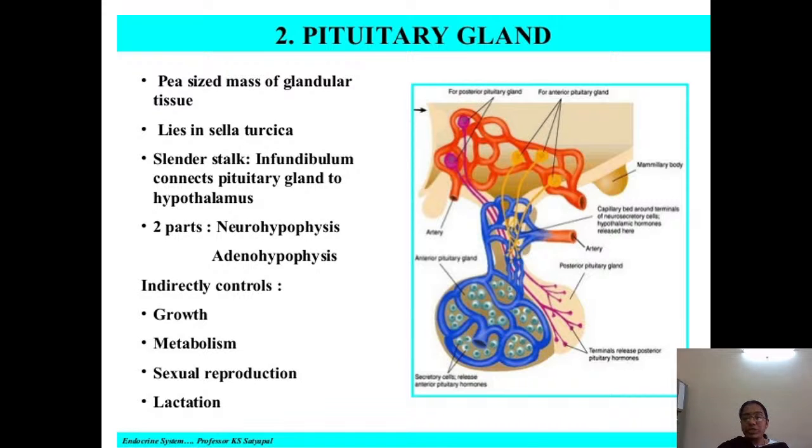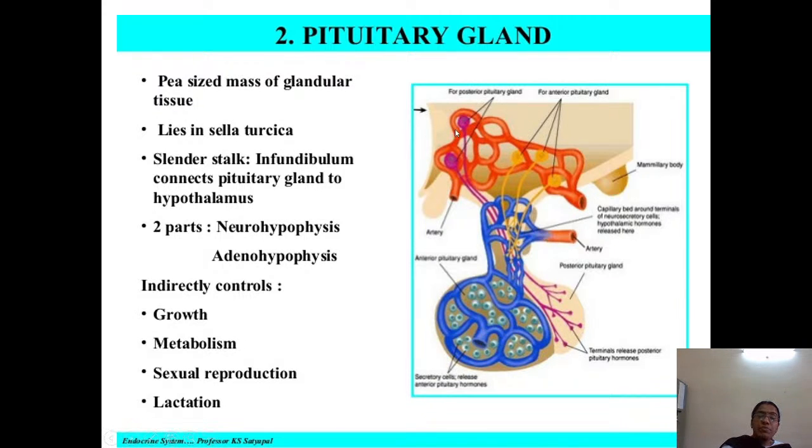So, when you see the pituitary gland, that peanut-shaped glandular tissue, it consists of two parts mainly, that is neurohypophysis and adenohypophysis, and also an intermediate part. But let's start with the three parts. Actually, it is divided into three parts: neuro, adeno, and the intermediate part. Yes, but again it is dividing. But first, it consists of two parts, that is neurohypophysis and adenohypophysis.